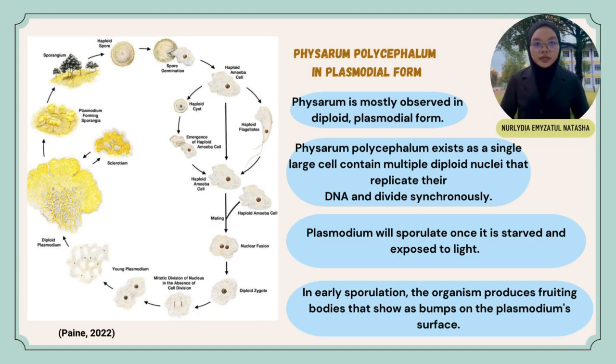Life cycle of Physarum polycephalum in plasmodial form. Number 1. Physarum is mostly observed in diploid plasmodial form. Next, Physarum polycephalum exists as a single large cell containing multiple diploid nuclei that replicate their DNA and divide synchronously.